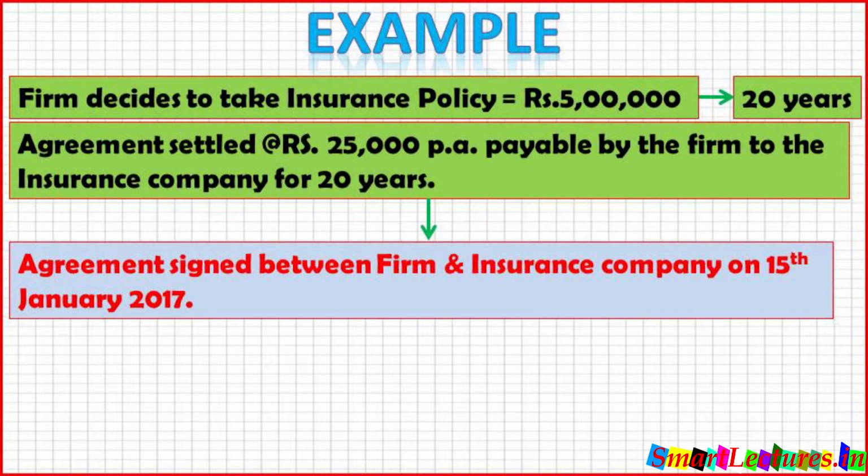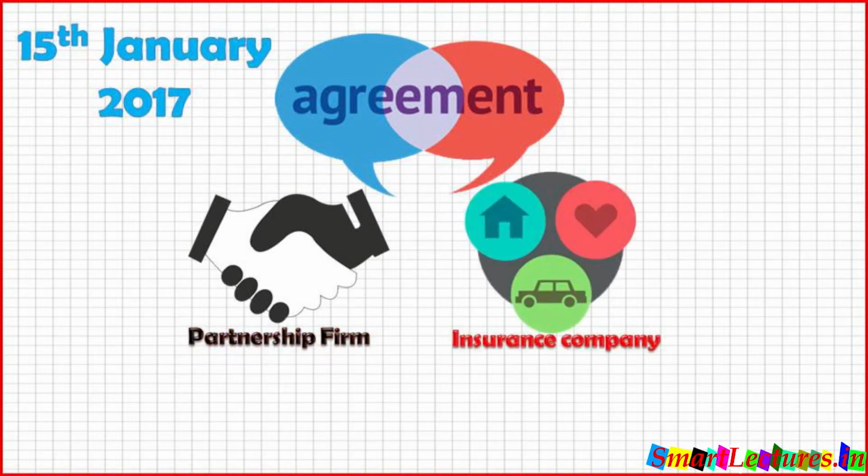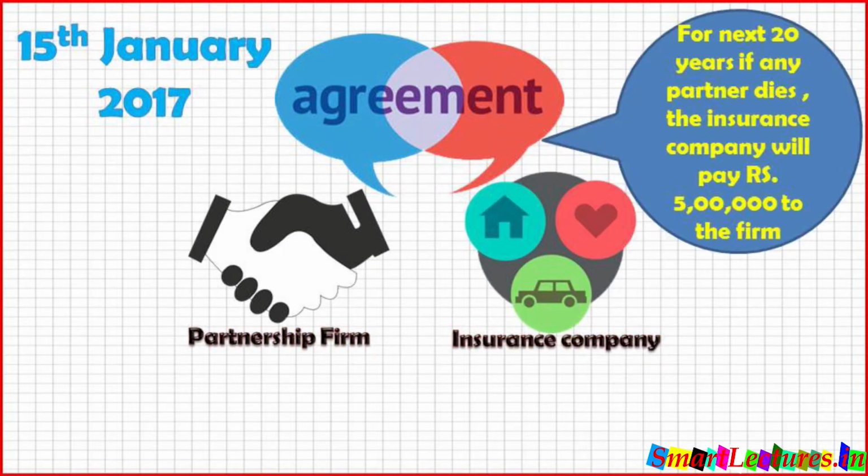And this agreement was signed between the firm and the insurance company on 15th of January 2017. It means for the next 20 years, if any partner dies, the insurance company will pay 500,000 to the firm